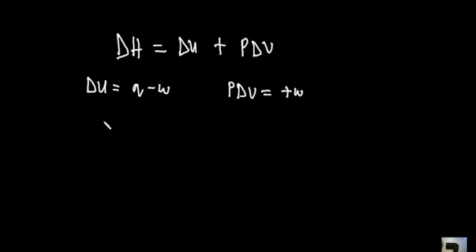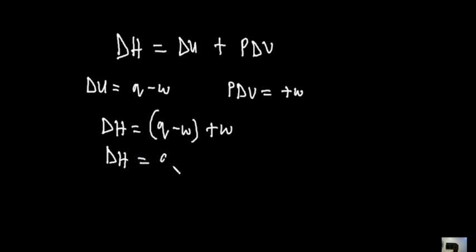Because of this, we are going to have that dH would be equal to Q minus W, which is for dU, in place of dU, and then in place of PdV we'll have plus W. So once this happens, you have dH equals Q minus W plus W, and the minus W and plus W cancel, so dH is going to be equal to Q.